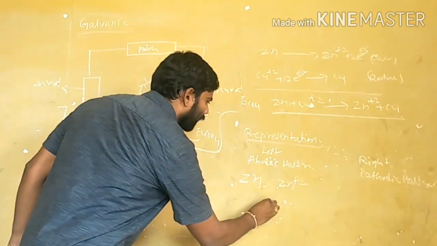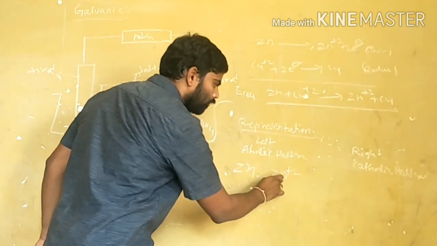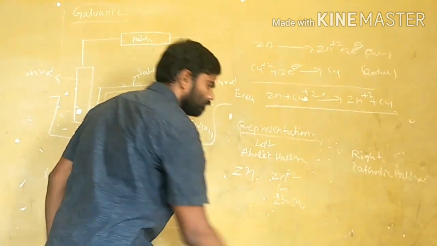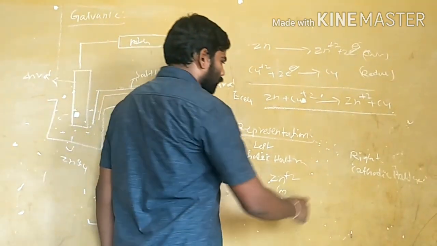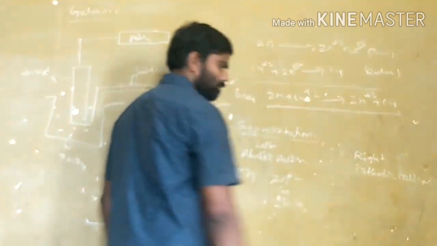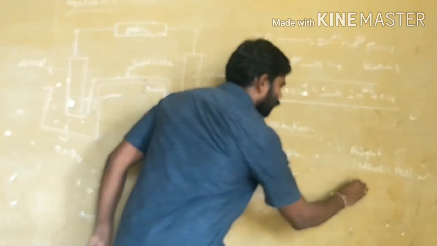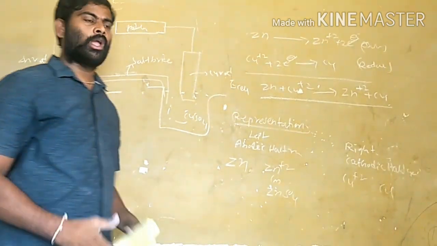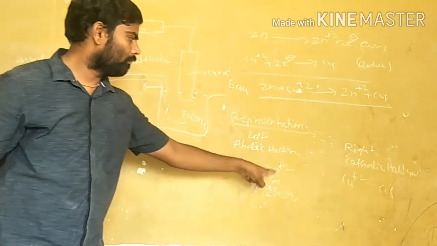Or we can write the total formula also. We can write the ion form, or we can write the total salt form, zinc sulfate. And the cathodic half-cell is written by writing the metal ion first. What is the metal ion in the copper electrode? Cu2+. Then the metal. What is the metal? Copper.